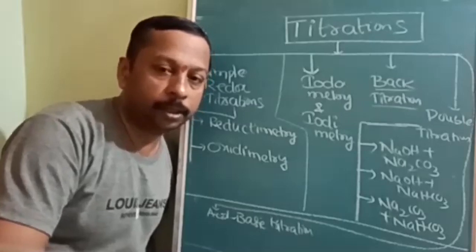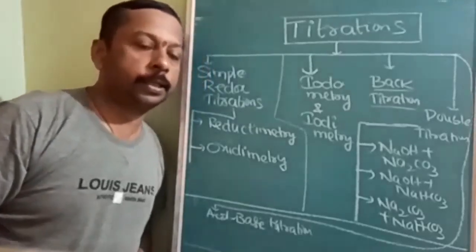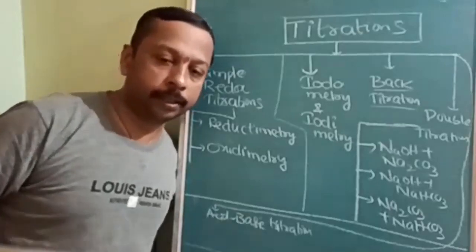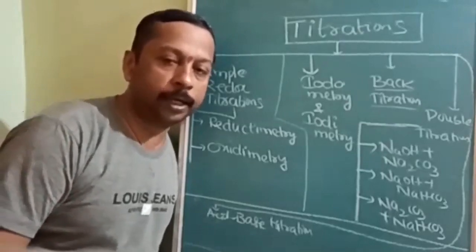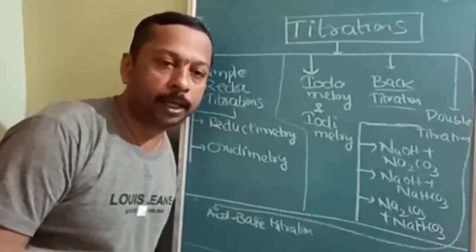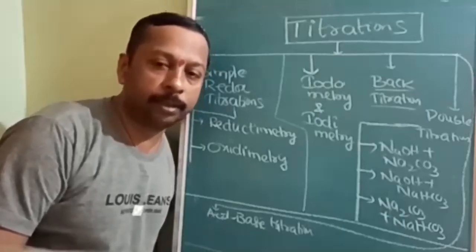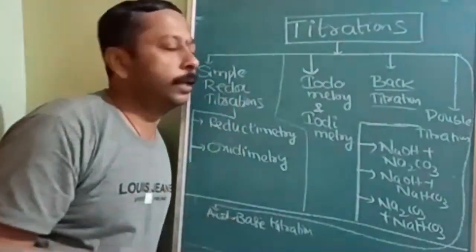That is the basic idea. That means to find out the concentration of one substance, you have to have another substance or solution which can react with that substance, and its concentration must be known. That process is called titration.